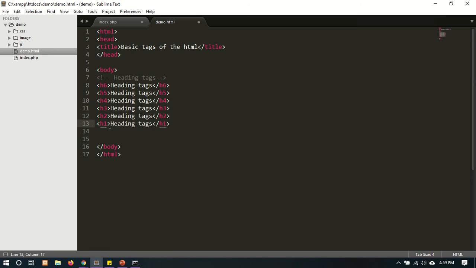This is the heading tag. There are six types of heading tags, from H1 to H6, and these vary only with their size. Now we'll go to the browser and see. Yes, see the difference of the tags. These are the heading tags. H1 is the biggest one. After H2 it gets smaller, and still H6 is the smallest one.